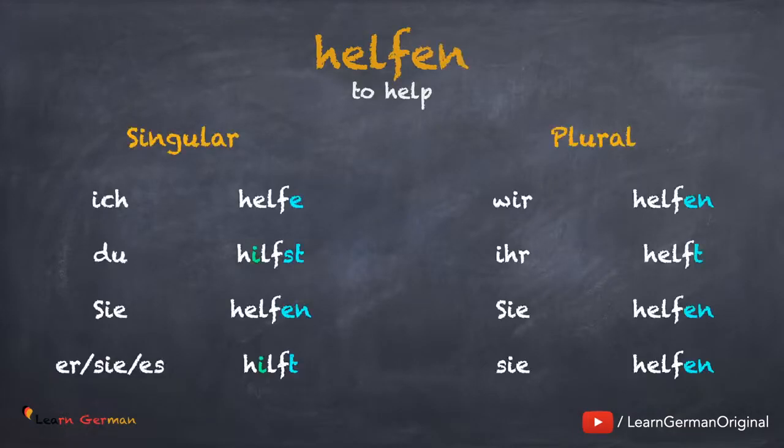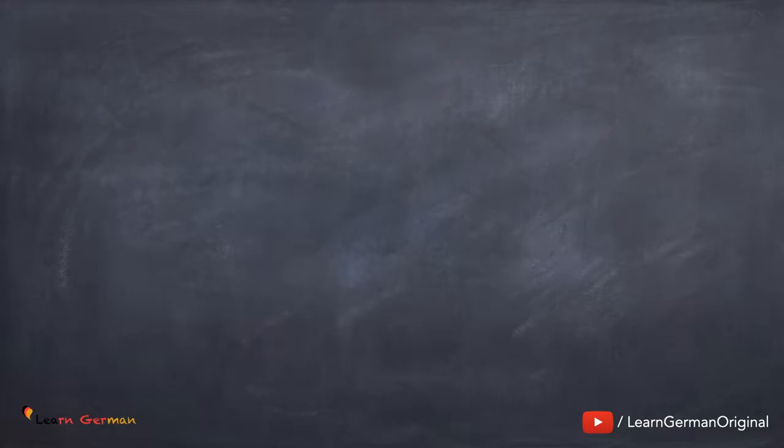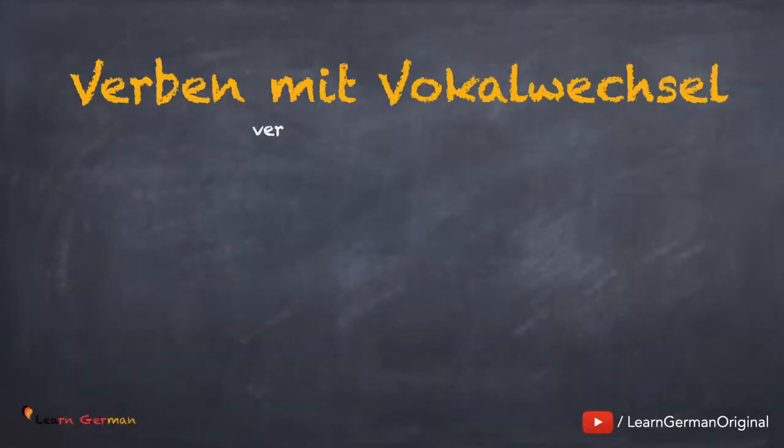Ich helfe. Du hilfst. Sie helfen. Er, sie, es hilft. Wir helfen. Ihr helft. Sie helfen. Let's move on to the next category.